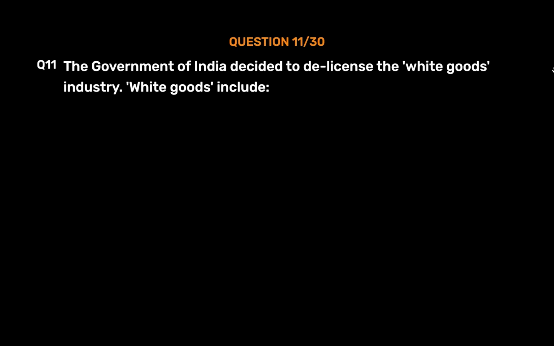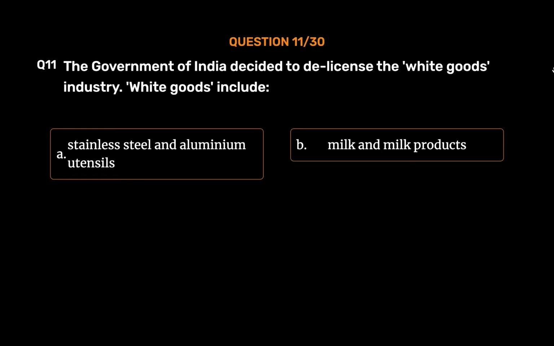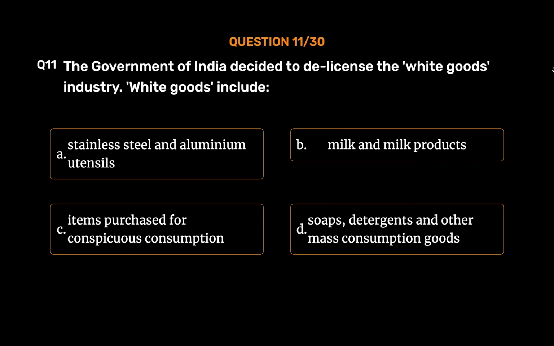Question number 11. The Government of India decided to de-license the white goods industry. White goods include Option A, stainless steel and aluminium utensils. Option B, milk and milk products. Option C, items purchased for conspicuous consumption. Option D, soaps, detergents and other mass consumption goods. The correct answer is Option C. Items purchased for conspicuous consumption.